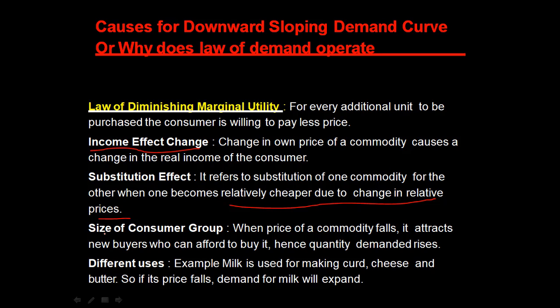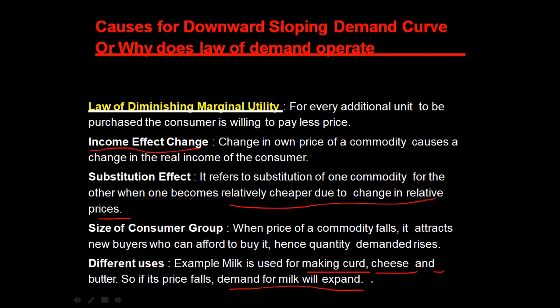And what are the other factors that cause the downward sloping of the demand curve? Size of consumer groups: when the price of a commodity falls, it attracts new buyers who can afford to buy it, hence quantity demanded rises. And different uses: for example, milk is used for making curd, cheese and butter, so if its price falls, the demand for milk will expand.